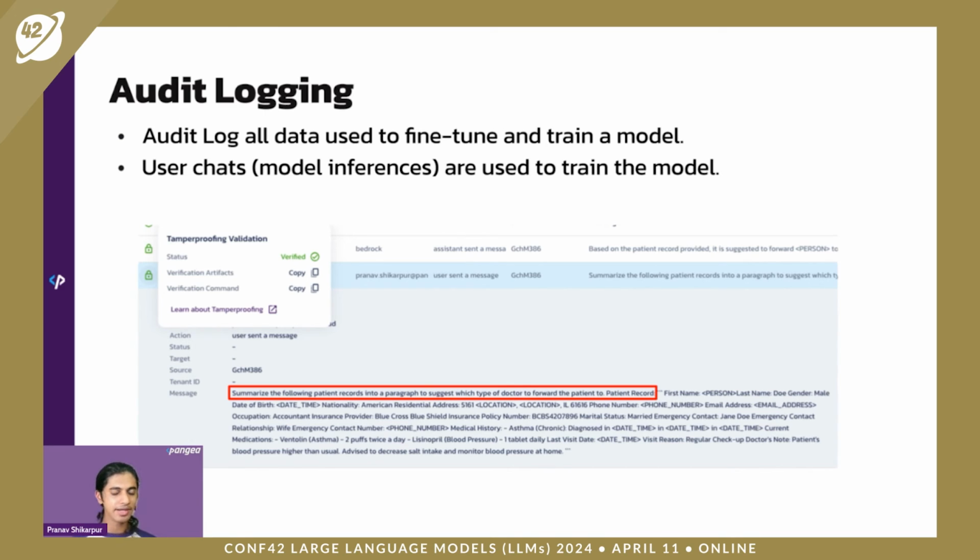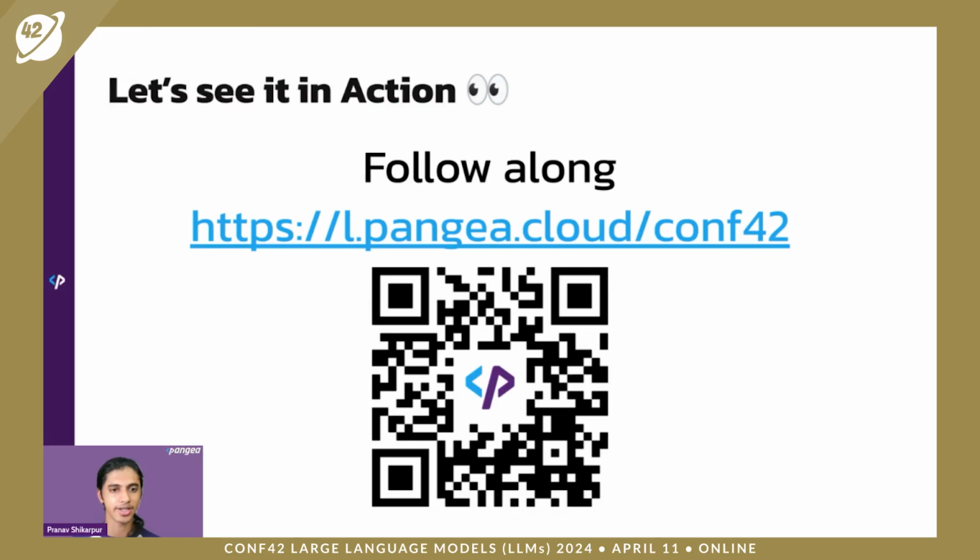As you can see over here, I have a screenshot of Pangea's secure audit log, where I logged all the chat conversations, and you can see that it's redacted all the PII, everything looks good, and it's not been tampered with. So you can use tools like Pangea secure audit log to perform audit logging.